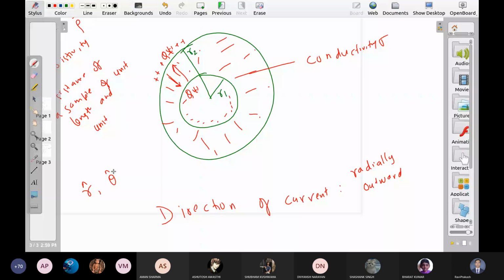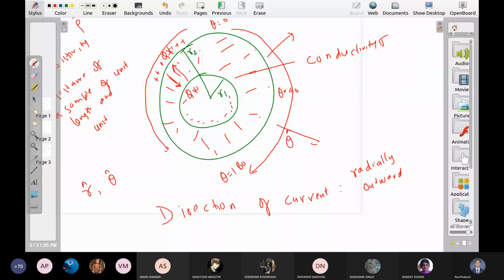So this defines theta cap direction. Theta is 0 here, theta is 180 here, theta is 90 here. So this is the theta cap direction along which theta increases. This is r cap direction, and this is phi cap direction along the horizontal direction.